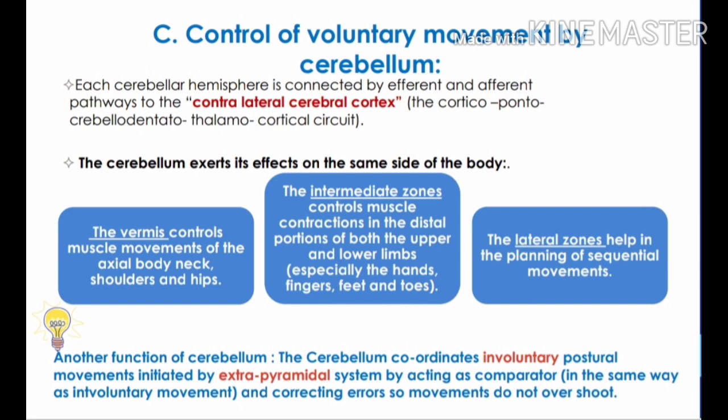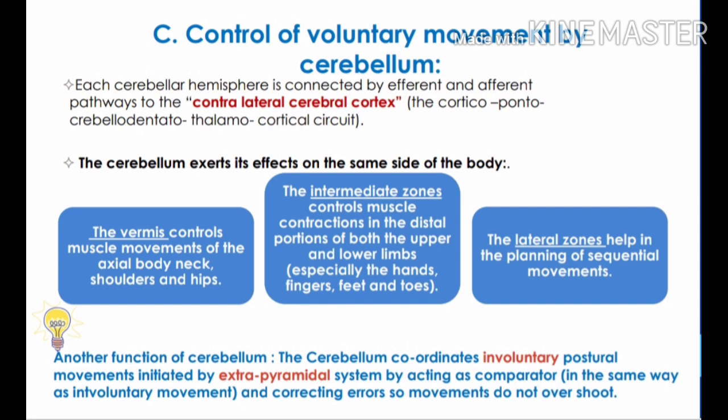An extramotor function of the cerebellum is that it determines the rate of progression of auditory and visual stimuli. It is due to this ability that a person is able to judge how fast or slow he is approaching any object. It is possible that the cerebellum provides a time base through a time delay circuit. This is particularly helpful in interpreting rapidly changing spatio-temporal relations in the sensory information.